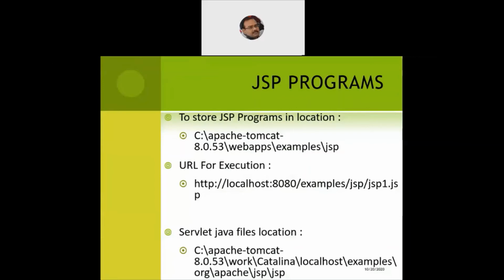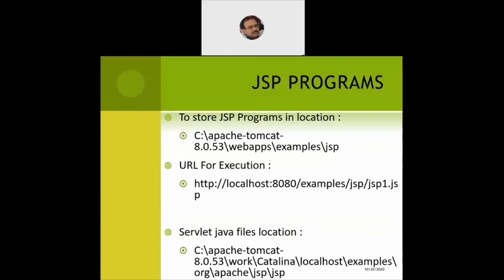Then within the web applications, we have got the examples folder, and then within the examples folder the JSP folder. This is the place where all the JSP files are kept, and all these JSP files are saved and stored with a .jsp extension.